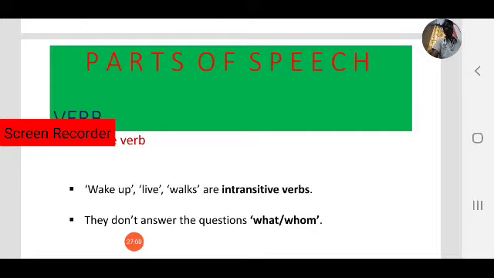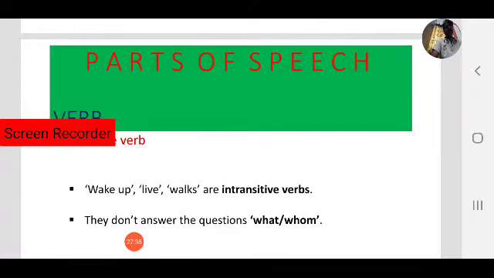So now we are focusing on the verbs. That is an important part of parts of speech. Based on position, verbs can be divided into two types: main verbs and helping verbs. Now we focused on main verbs. Main verbs are action verbs. They show the action of the subject. Again, main verbs can be transitive verbs or intransitive verbs.